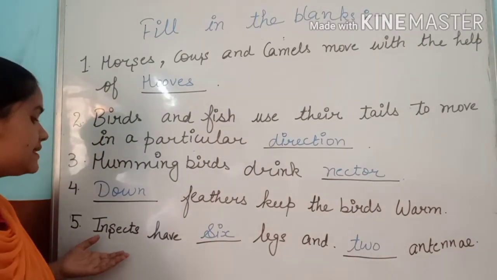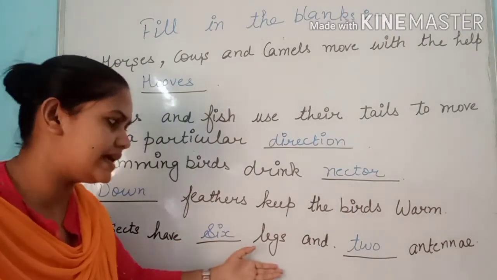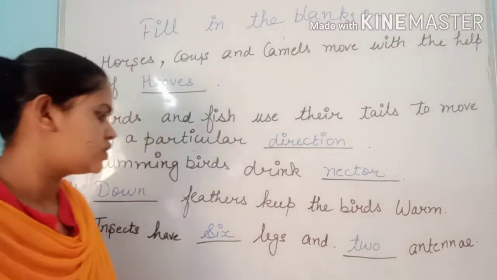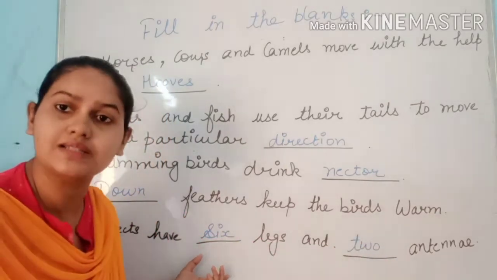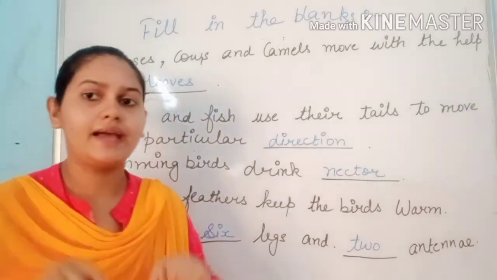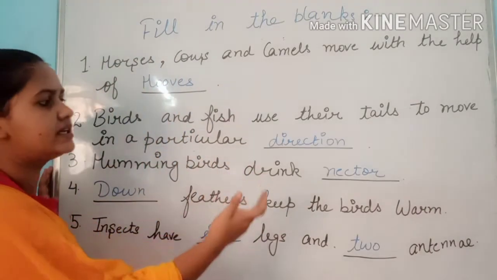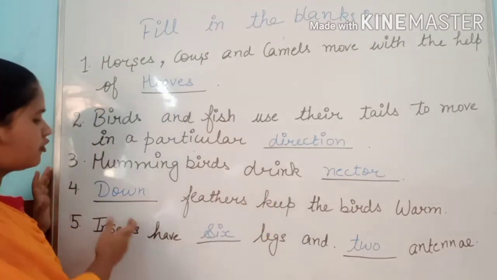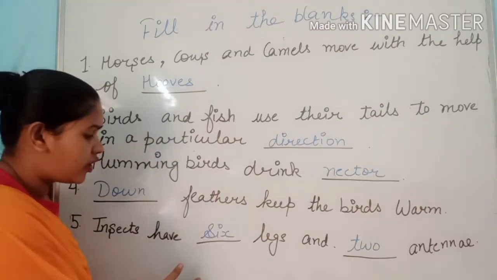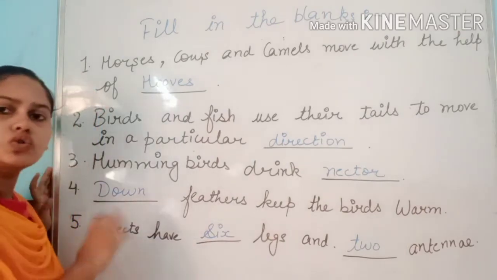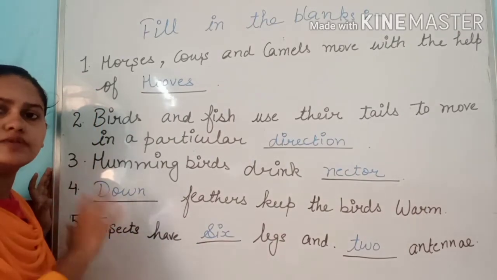Insects have dash legs and 2 antennae. So you can see they have 6 legs and 2 antennae, right? So the first one is hooves, second direction, third nectar, fourth is down, and the fifth one is 6 and 2. So we have done our fill-ups today, right?